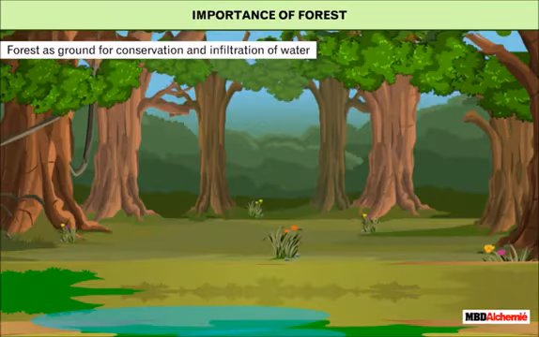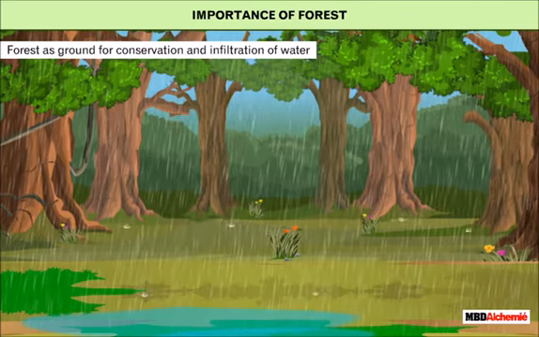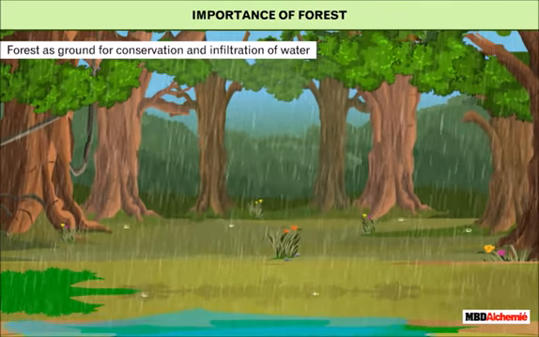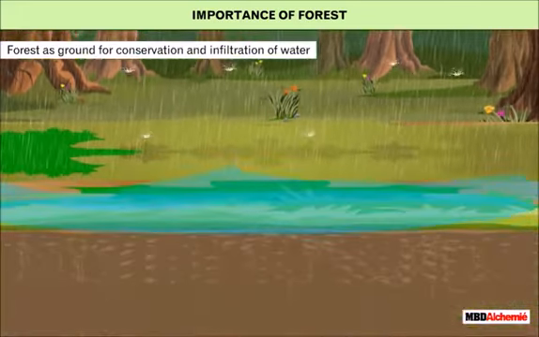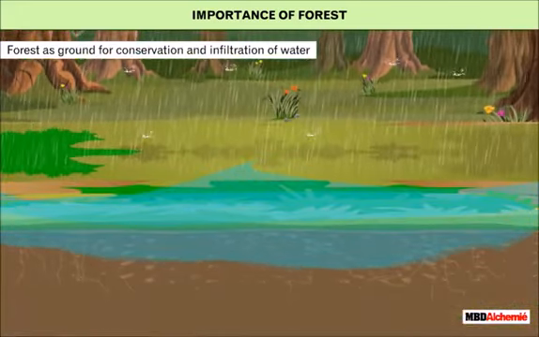Forest as ground for conservation and infiltration of water. Roots of trees present in the forest bind the soil and help rainwater to seep deep into the ground, thus replenishing groundwater.